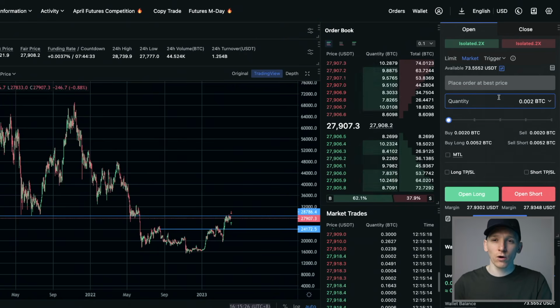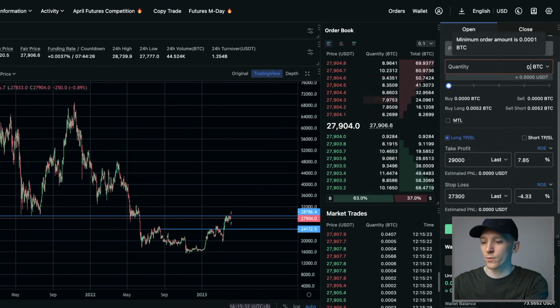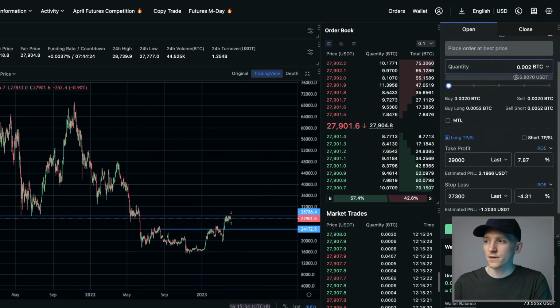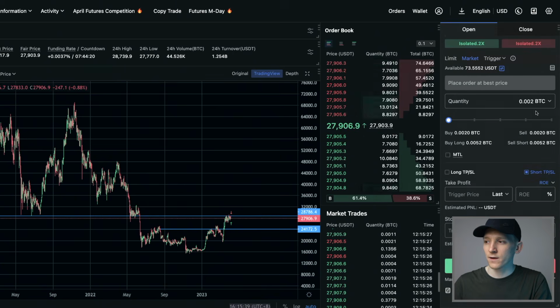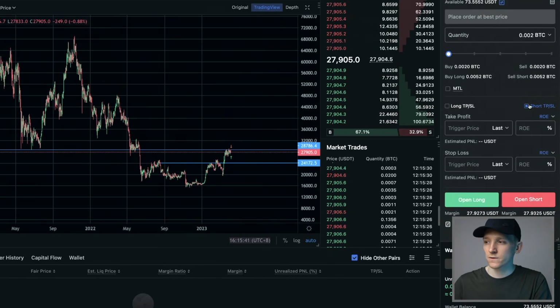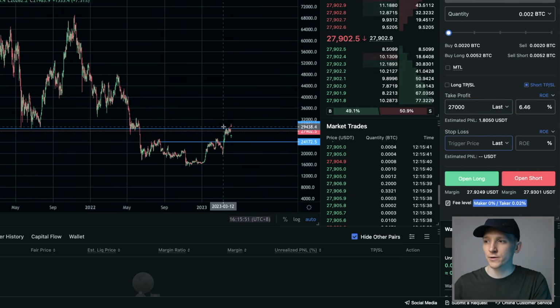An example of a short order as well, it's the exact opposite of a long, the way we think of it. So we're opening here a short. So we're going to go with 0.002 BTC, which is an order size of around $55. Then we're going to short here, TPSL. You want to go on the short side, otherwise it won't work. Take profit now is going to be lower than our entry. Let's choose 27,000 here. And our stop loss would be higher than our entry. Let's say a tight stop loss of 28,000.